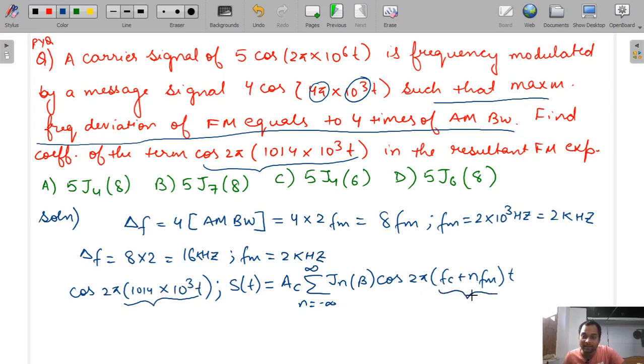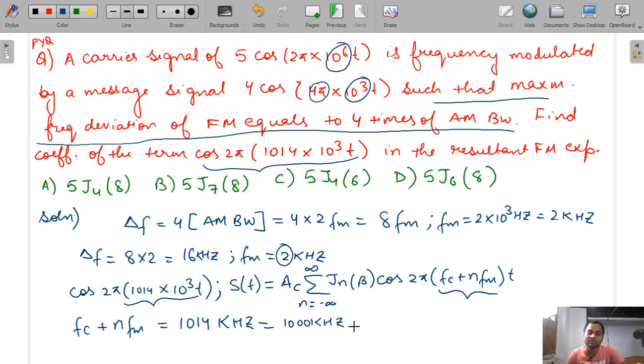So fc plus n fm, when you equate both these equations, should be equal to 1014 into 10 to the power 3 Hz, we can write it as 1014 kilohertz. So our fc is here 1000 kilohertz, fm is here 2 kilohertz, and n is n.